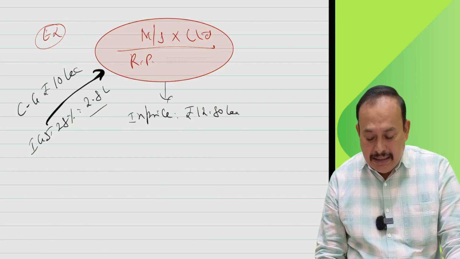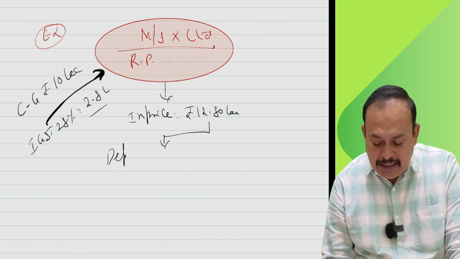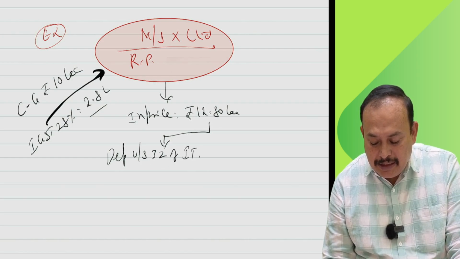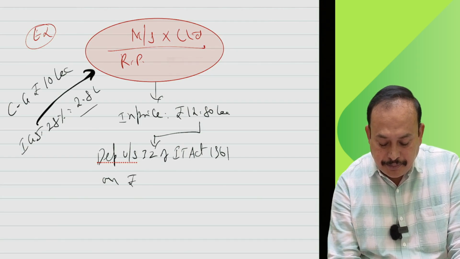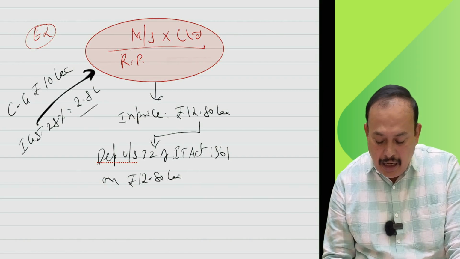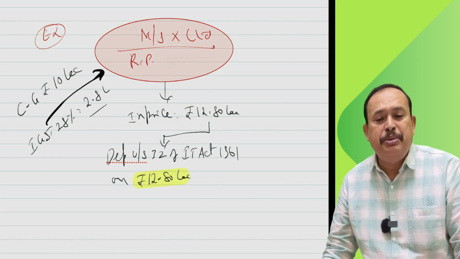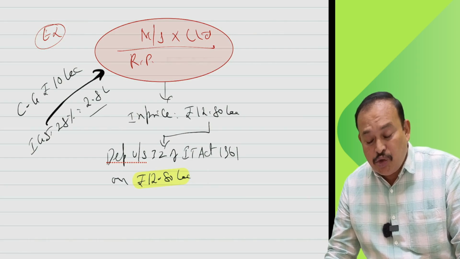Is it clear? In that case, if you claim depreciation under section 32 of the Income Tax Act 1961, on what value? On rupees 12,80,000. That means on the entire amount of capital goods inclusive of GST, you are claiming depreciation under section 32 of the Income Tax Act on 12,80,000.